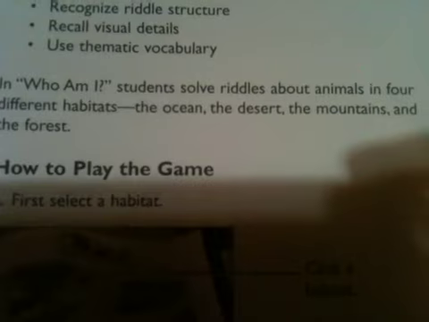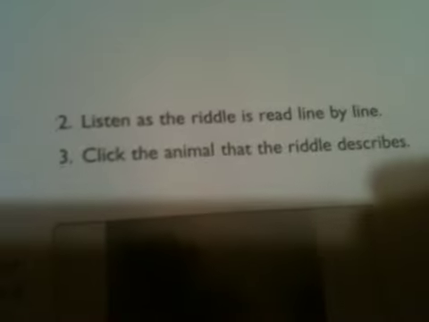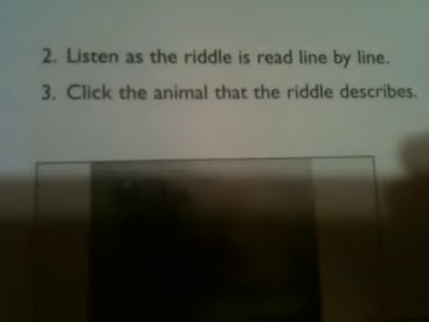Here are the objectives of the game. In Who Am I, students solve riddles about animals in 4 different habitats: the ocean, the desert, the mountains, and the forest. How to play the game. First, select a habitat. Here's the level selection of the game of Who Am I. Second, listen as the riddle is read line by line. Then click the animal that the riddle describes.